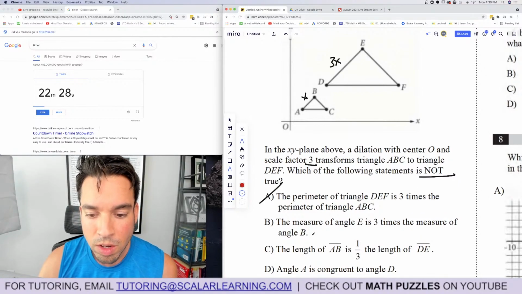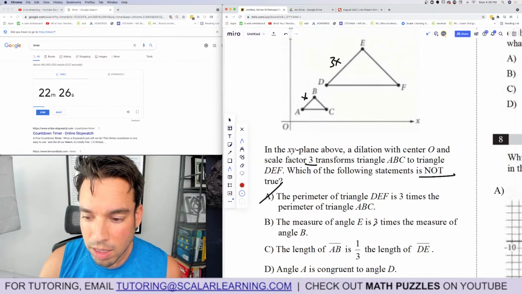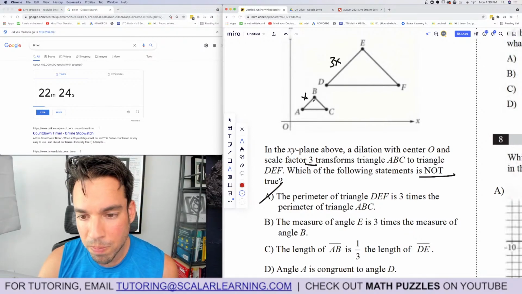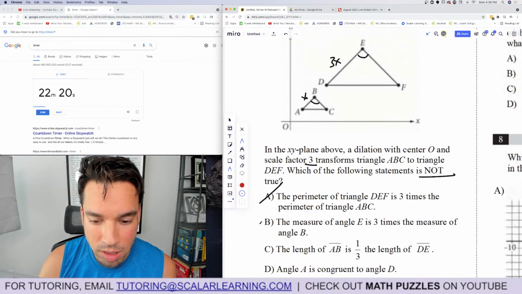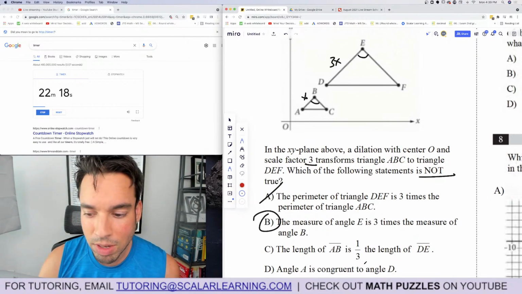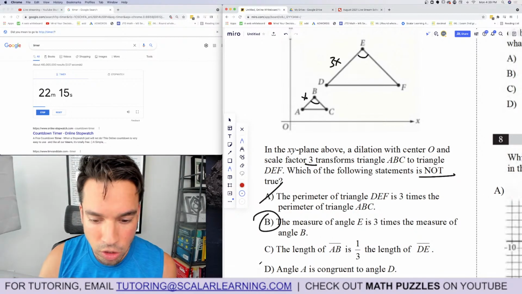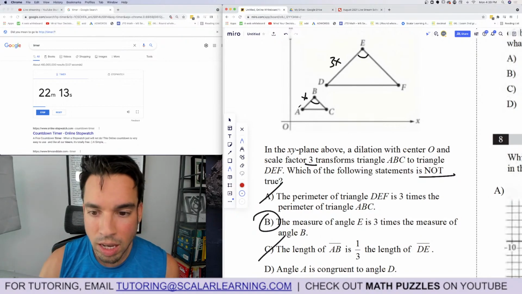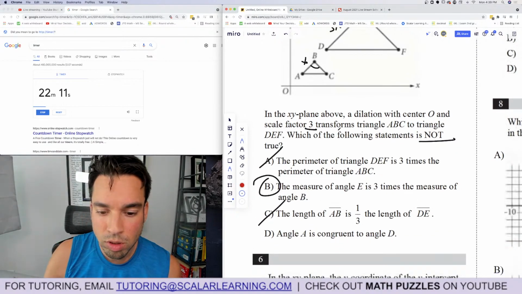No, that is true. The measure of angle E is 3 times the measure of angle B. Wrong, because these are 2 similar triangles, meaning even though the side lengths are bigger, the angles stay the same. So that's the one. The length of AB is 1/3 the length of DE. True. Angle A is congruent to angle D. That's the same as equal. That is true because they're corresponding angles.